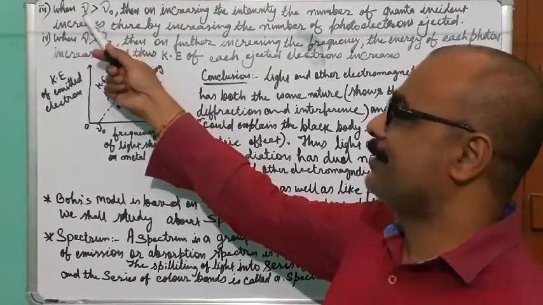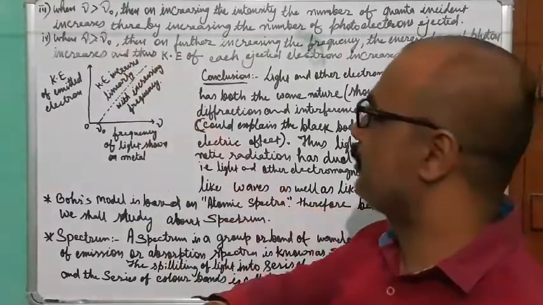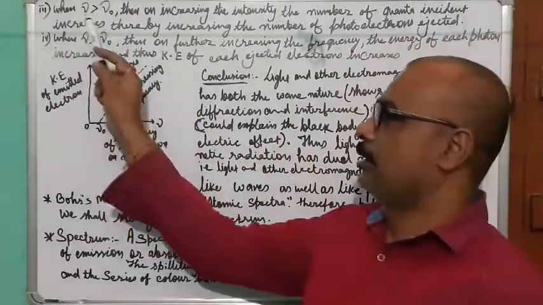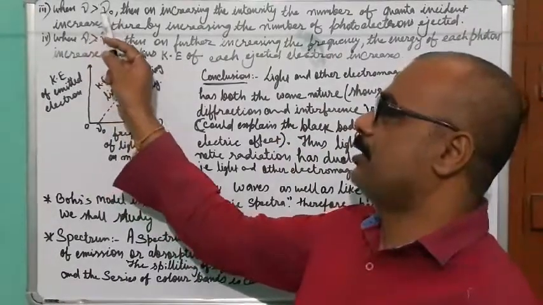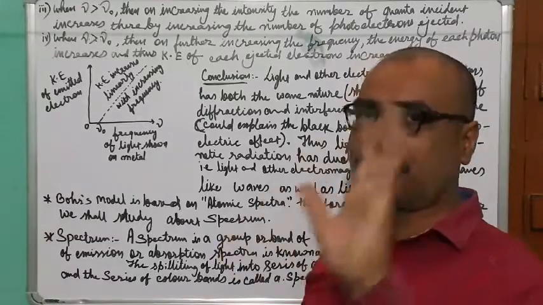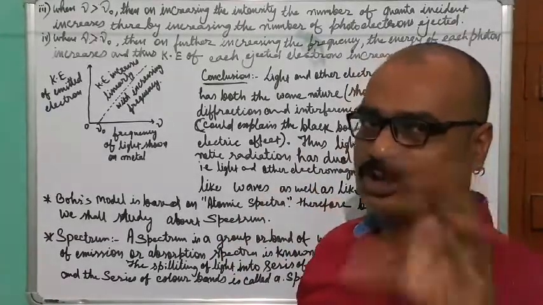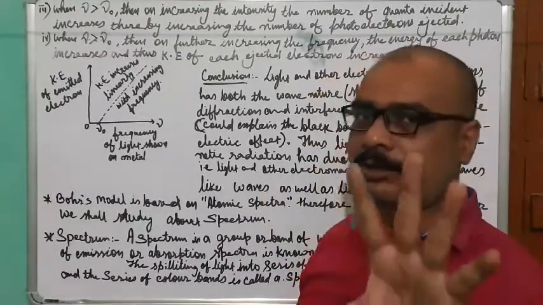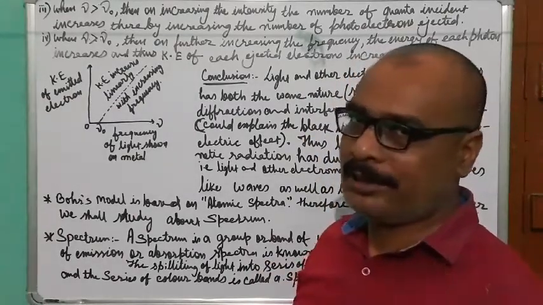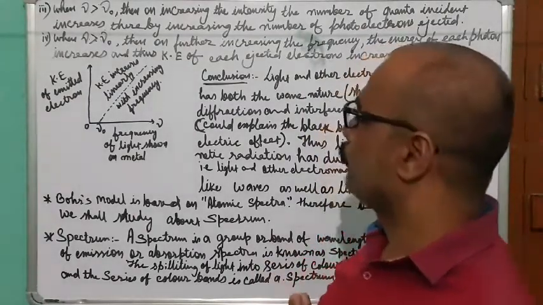So if nu is greater than nu naught, that means the frequency of the striking photon or quantum is greater than the threshold energy of that metal, then what will happen?